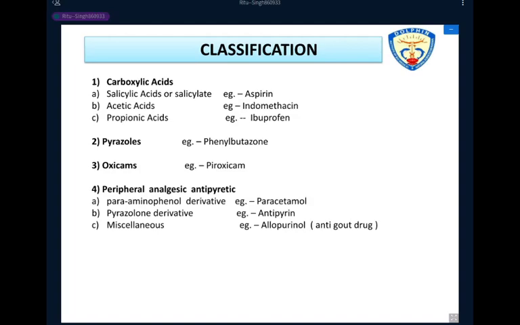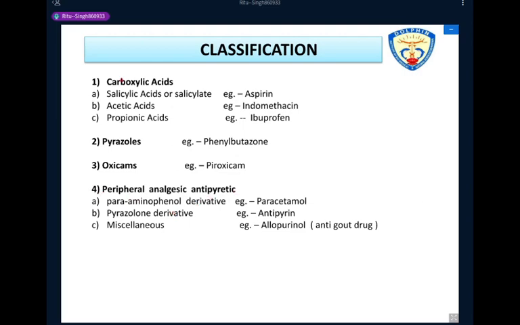Now we discuss the classification. The NSAID category is divided into groups based on chemical structure. On the basis of chemical structure, the drugs are divided into 4 categories. First is carboxylic acid, second is pyrazoles, third is oxicams, and the last category is peripheral analgesic antipyretic.